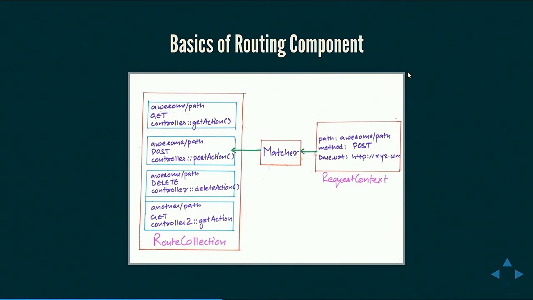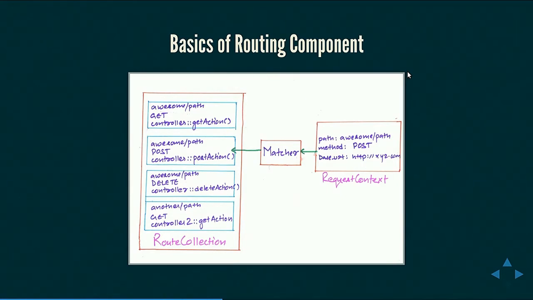First is route collection. It is the object that gathers all the routes from all the routing.yml files, whether defined in core, in contrib module, or your own custom module. So it has a list of all the routes. So we can see first, second, third, all those are routes. And then we have a request context object, which has information about the current request.